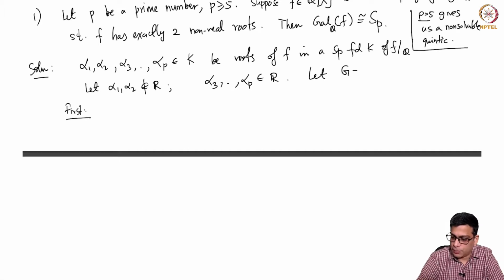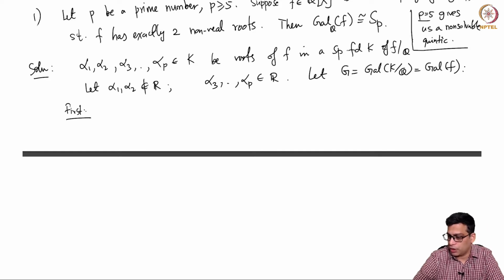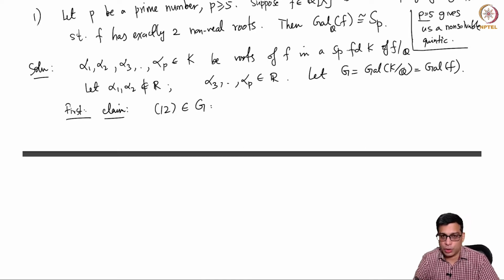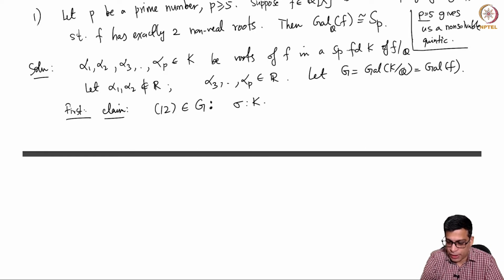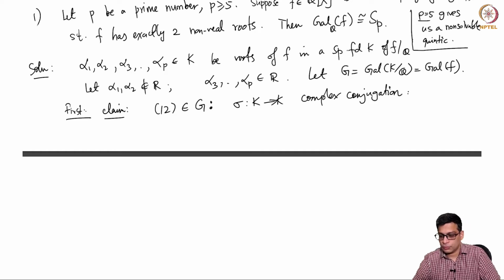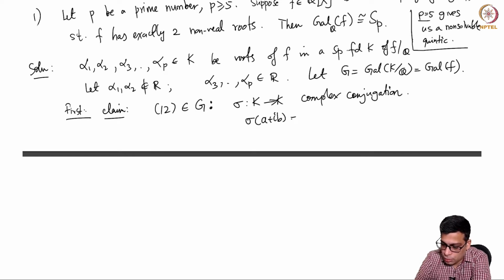So let G be the Galois group of the splitting field, which of course is what we call the Galois group of the polynomial. First, I claim that the permutation (1 2), the 2-cycle, is in G. Why is this? Consider the map sigma from K to K given by complex conjugation. Here basically any a plus ib will go to a minus ib.